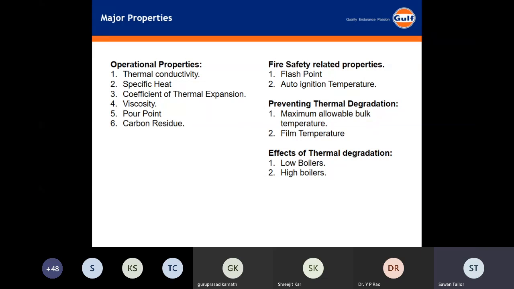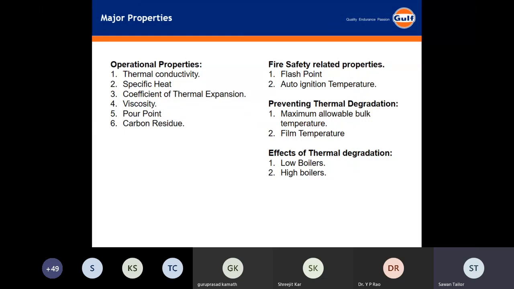thermic fluid heaters. For operational properties, what we are concerned about is thermal conductivity, specific heat, coefficient of thermal expansion, viscosity, and carbon residue. Fire-related properties are flash point and auto ignition temperature. These are for fire safety. Then, preventing thermal degradation are the maximum allowable bulk temperature and film temperature. I am going to explain this in the next few slides.